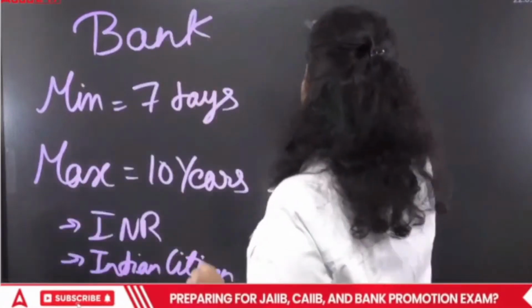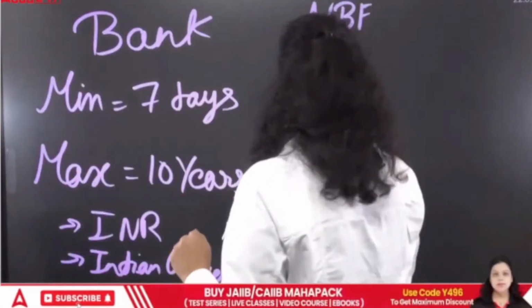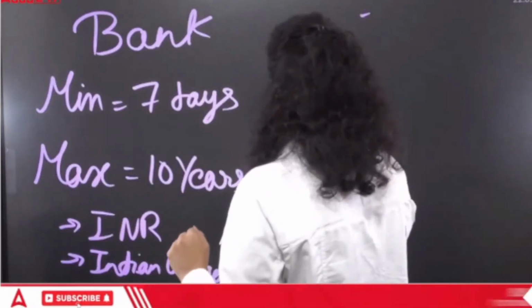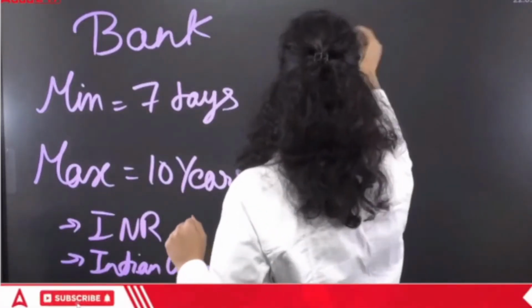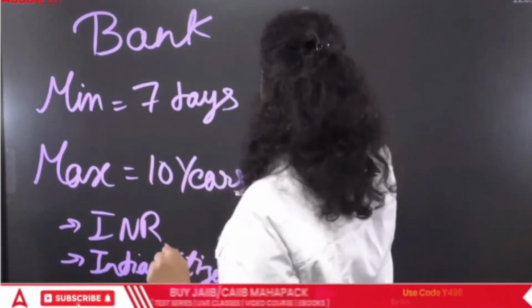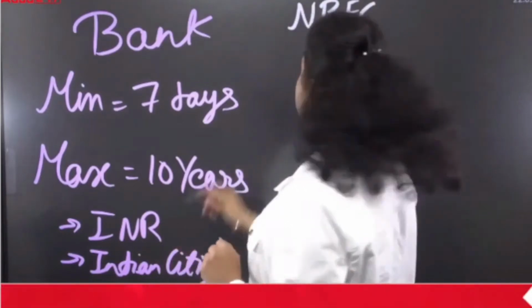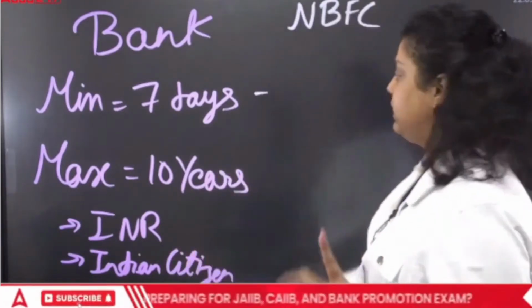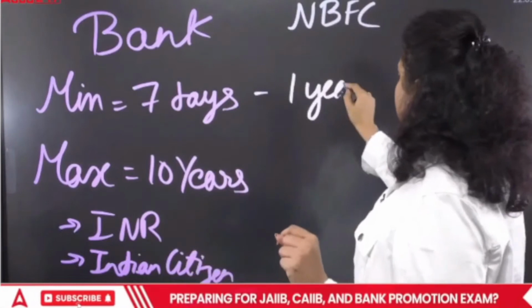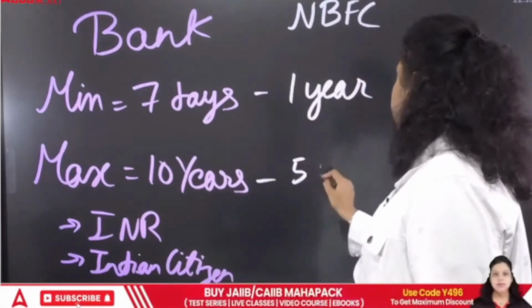The second condition is if you are having an FD in an NBFC, a non-banking financial company. The minimum duration will be 1 year and the maximum duration will be 5 years.